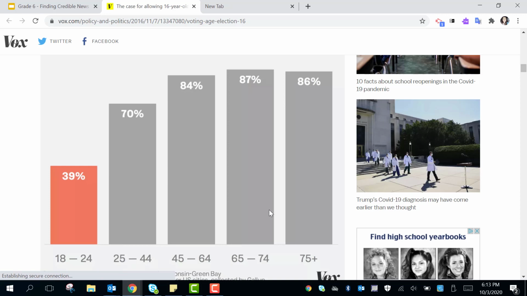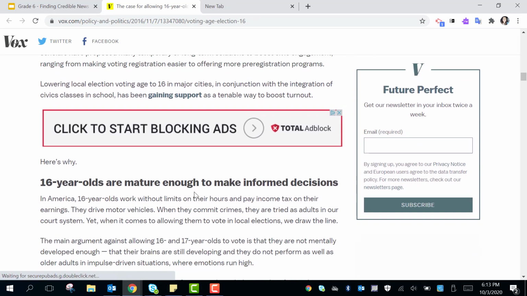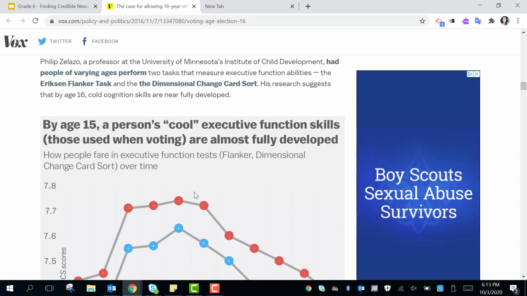Just scanning through, I can see that there is some data and it tells me where it's coming from. So I would look up University of Wisconsin to see, are they a credible source? Are they somebody who focuses on facts, or are they just making them up? And we would continue reading to try and make sure that all of these things are true.